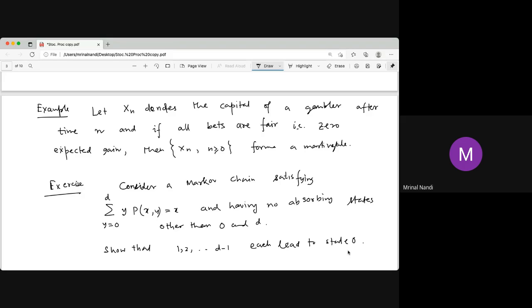And since 0 is absorbing, from 0 you cannot go outside, and hence each of 1, 2, up to D minus 1 is transient. Why is each of them transient? 0 is the recurrent state, actually an absorbing state.